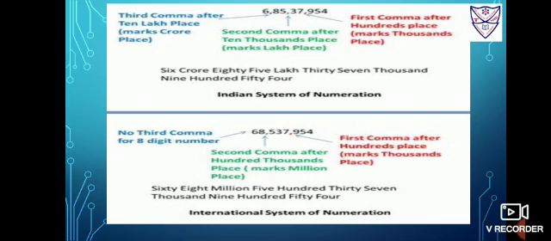We have skipped 954 and marked a comma, then we have skipped 537 and marked a comma. Hence it is 68 comma 537 comma 954, named as 68,537,954.